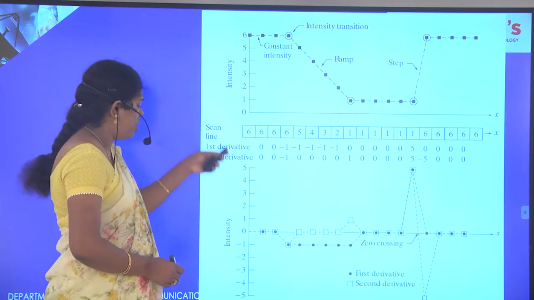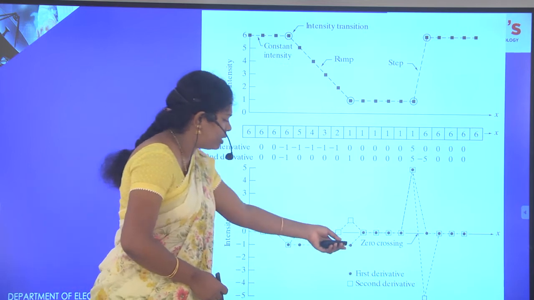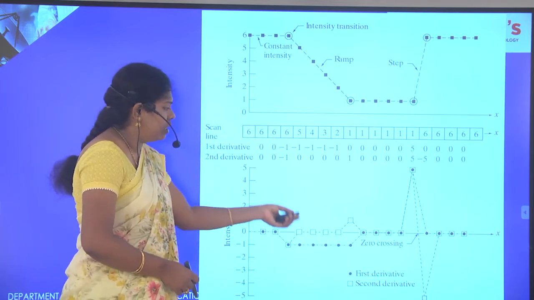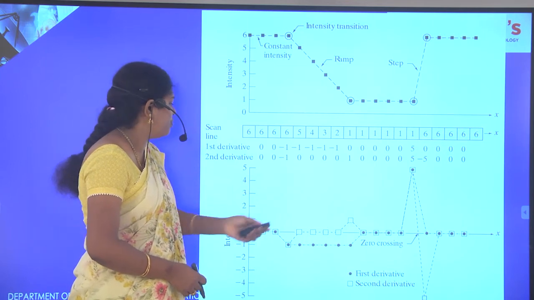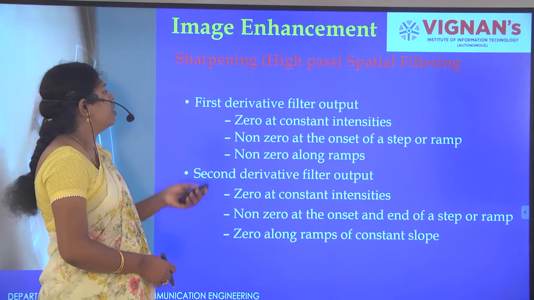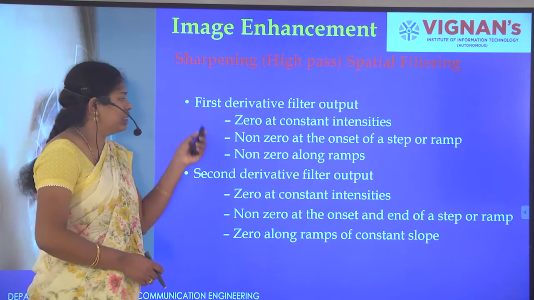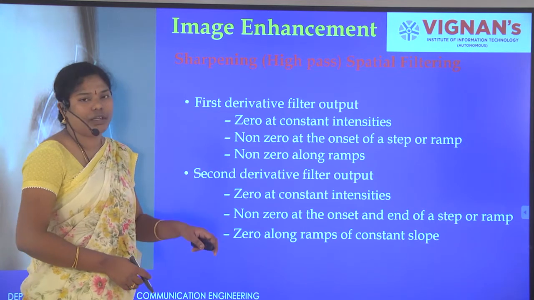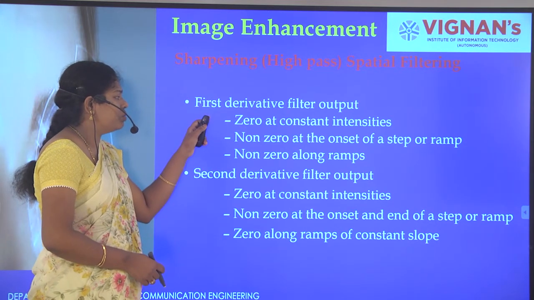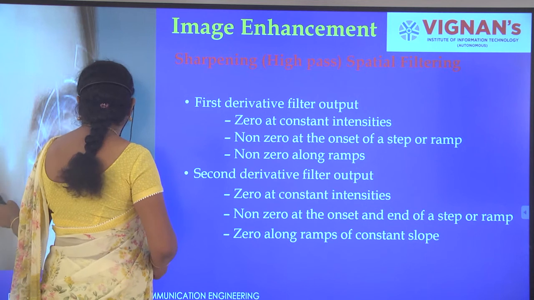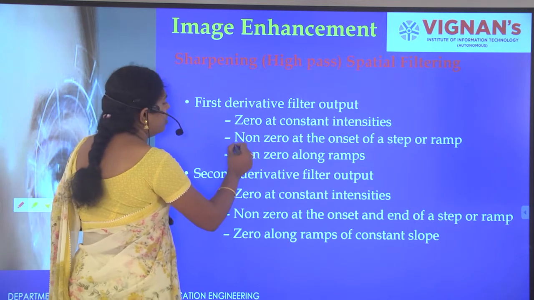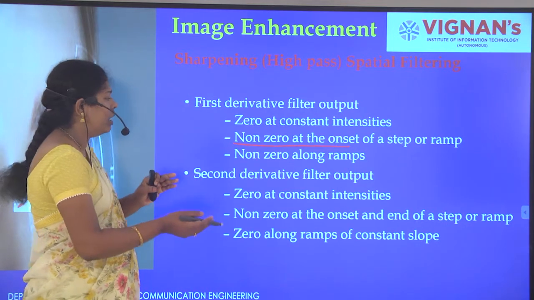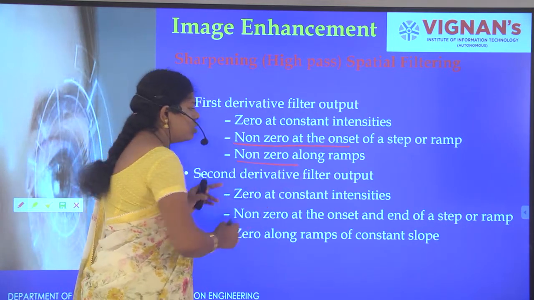Next, see the corresponding intensity values where the first order derivative and second order derivative are applicable. How are we getting the values? Already we saw in the example what the first order filter output and the second order filter output are. The first order filter output will be non-zero at the onset of a step or ramp, that is the variation. At the same time, along the ramps it is also non-zero.